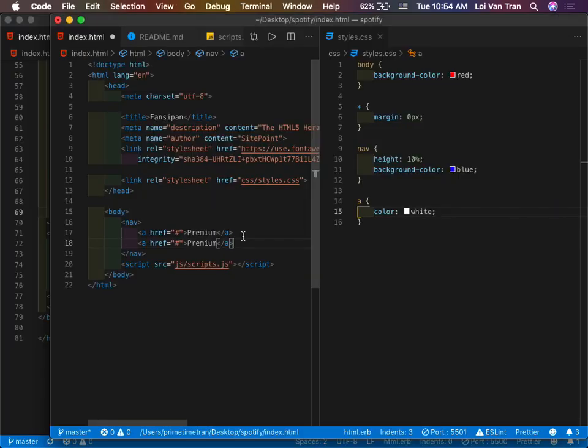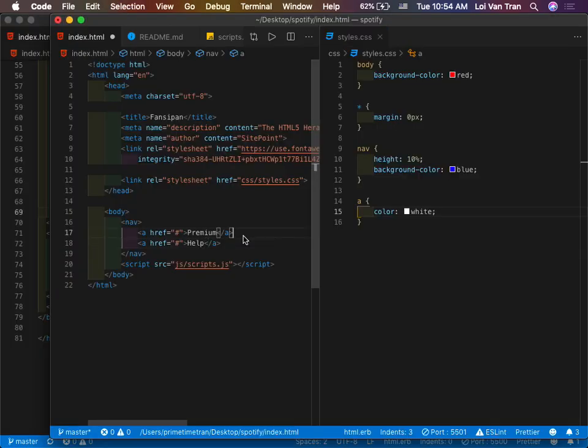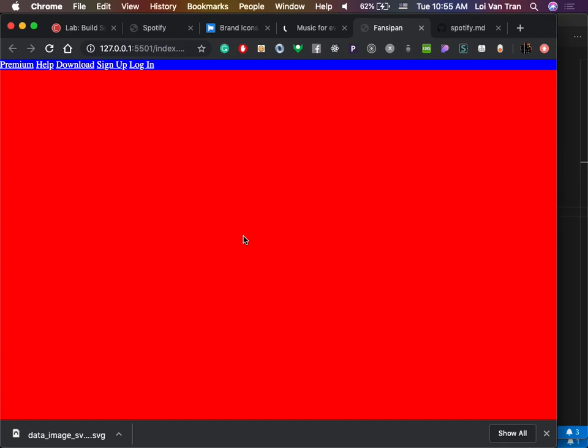We'll jump back over here. We see we got premium. We've got help. Download. We got sign up. We've got login. Okay, so we've got some icons in our nav bar, but they're not positioned correctly. So we could hard code this if we wanted to make it slide to the right, but that is not advisable. Why is it not advisable? Because we want this to look beautiful, right? We want it to push to the side, to the far right, no matter how wide it is.